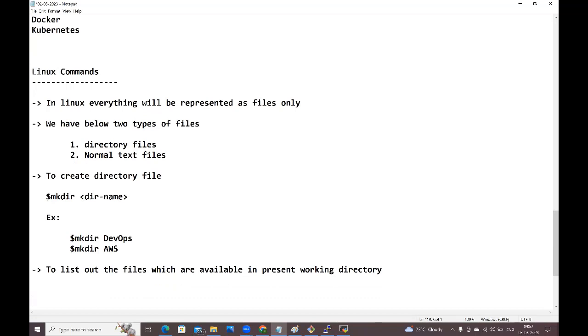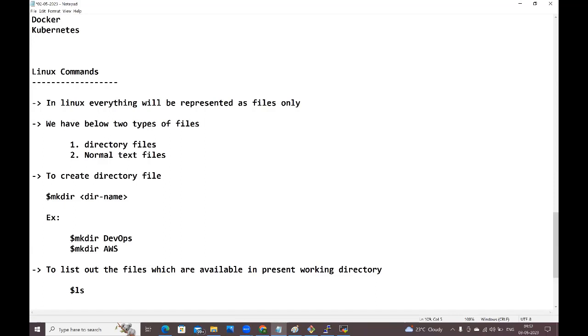Right, in the present working directory, whatever files are available, I want to list out all the files. For that, which command, guys? We need to use the ls command. If you give ls, it will list out all the files which are available in the present working directory.